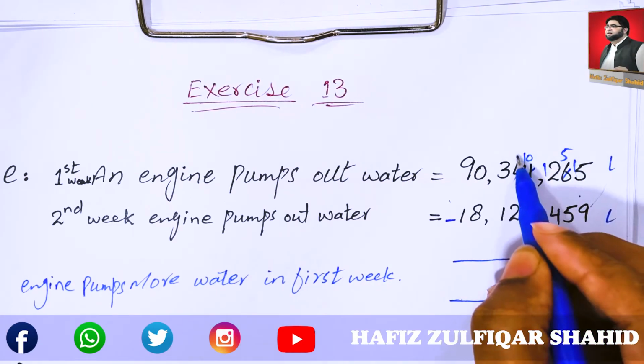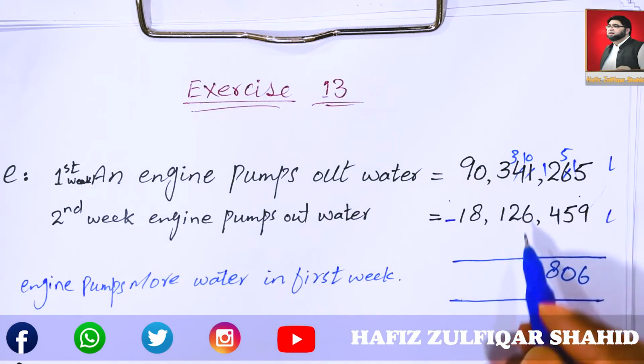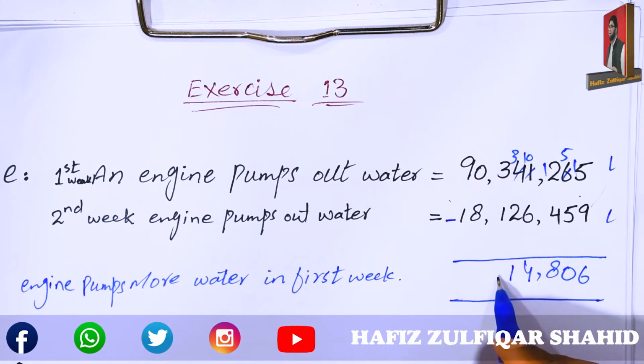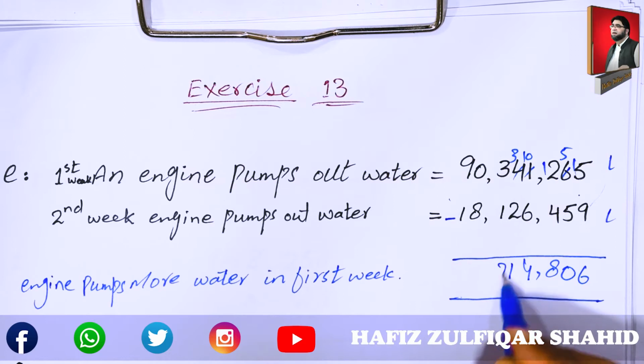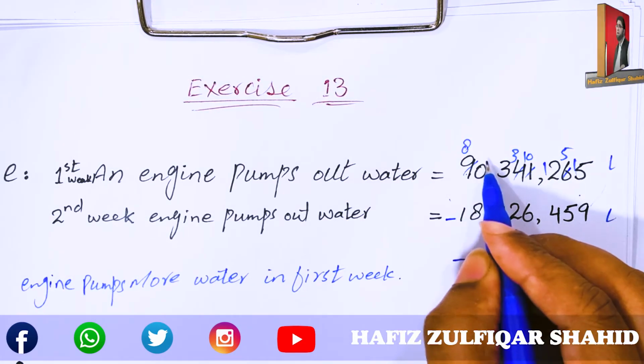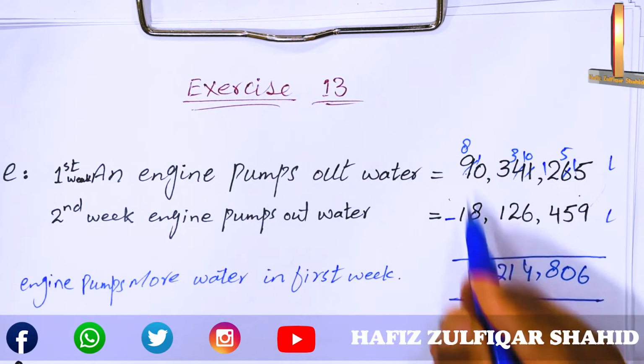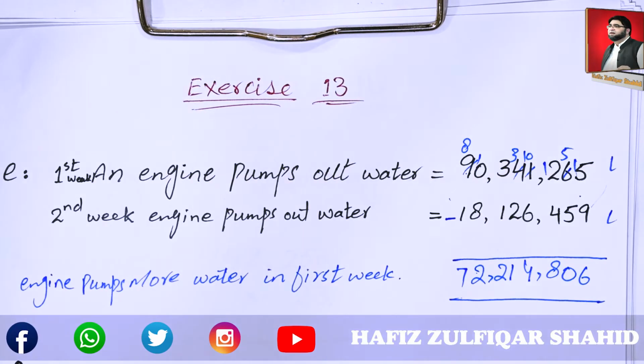Make it 10. Subtract 6 from 10, 2 from 3 and 1 from 3. It will be decreased to 8, it will be decreased to 10. Now subtract. This is the difference between 2 weeks.